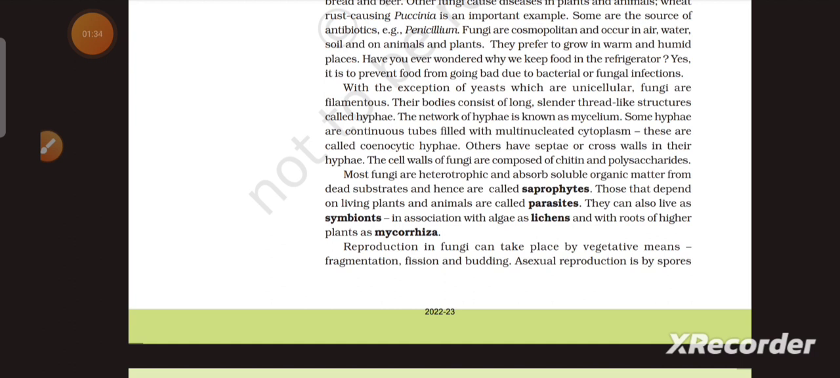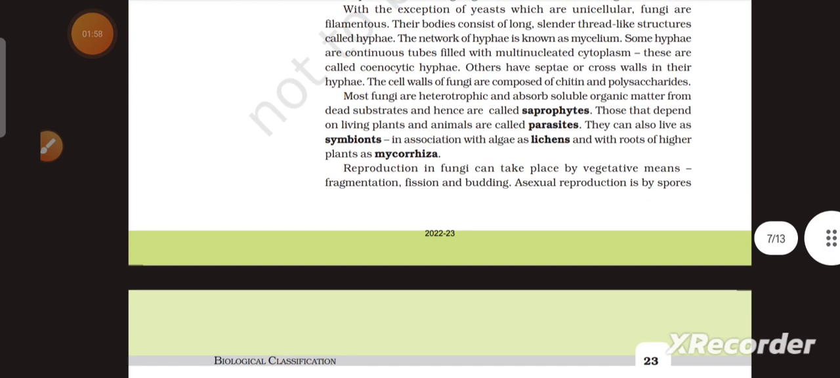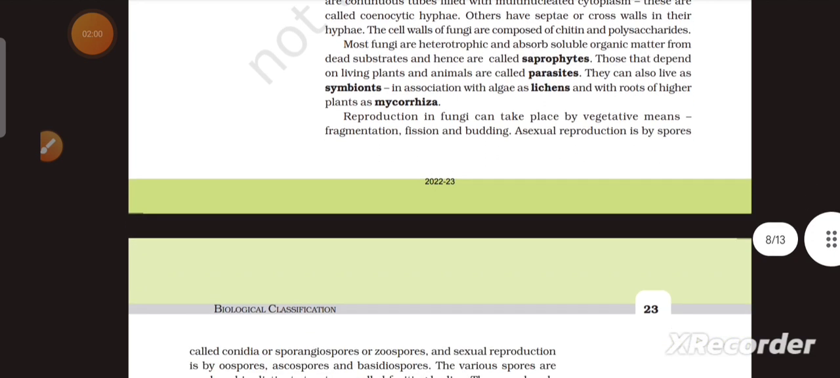The cell walls of fungi are composed of chitin and polysaccharides. Most fungi are heterotrophic and absorb soluble organic matter from dead substrate, and hence are called saprophytes. Those that depend on living plants and animals are called parasites, though they can live as symbionts in association with algae as a lichen and with roots of higher plants as a mycorrhiza.